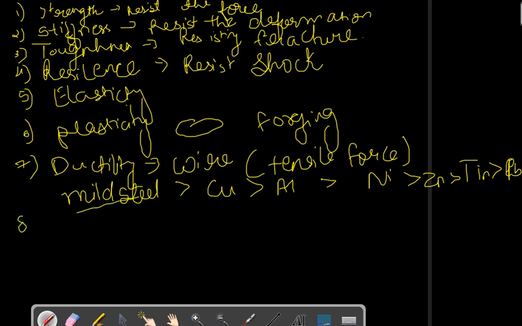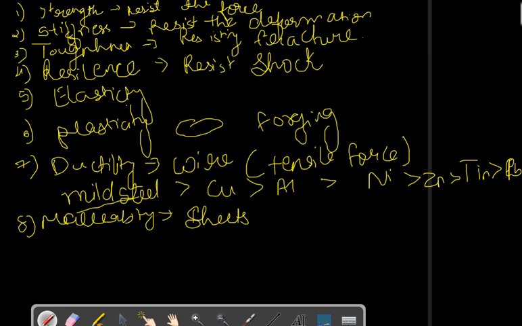Eighth one is malleability. Malleability is also a property of a material to convert itself into thin sheets by hammering or rolling.